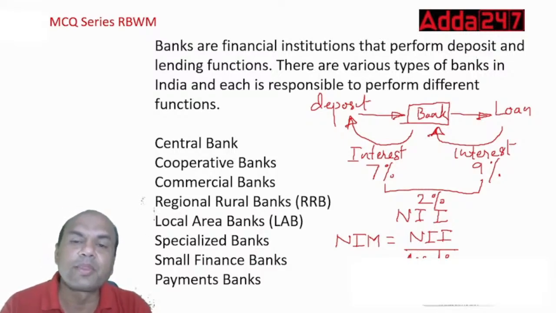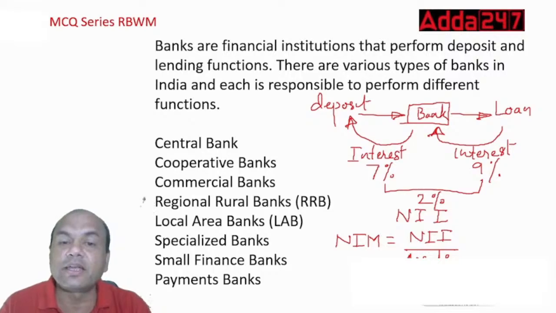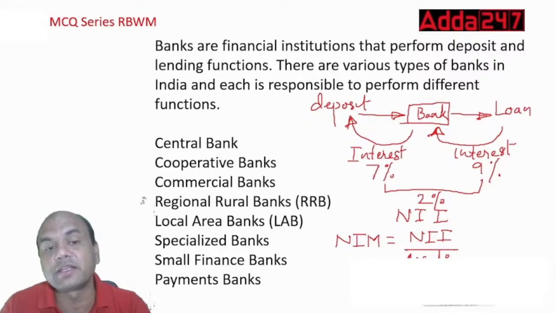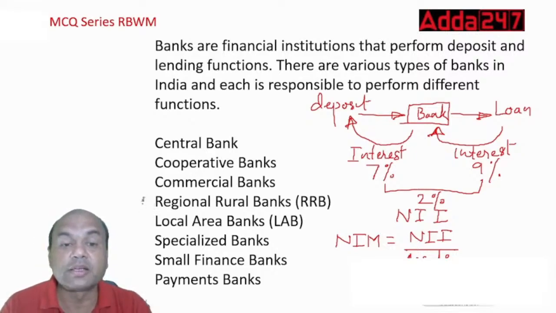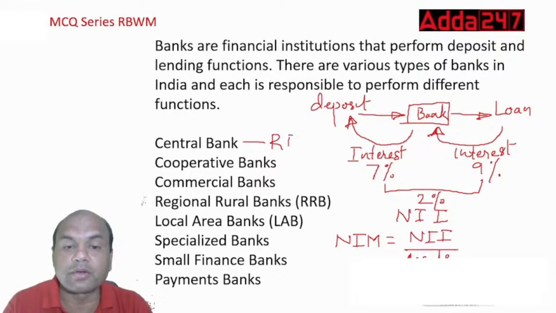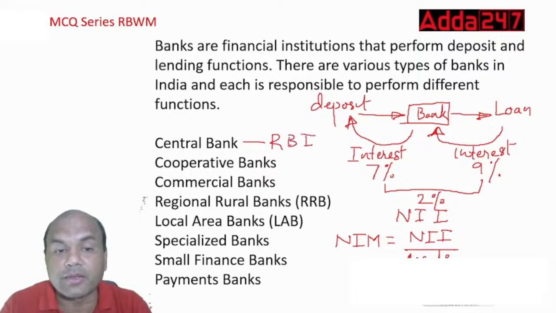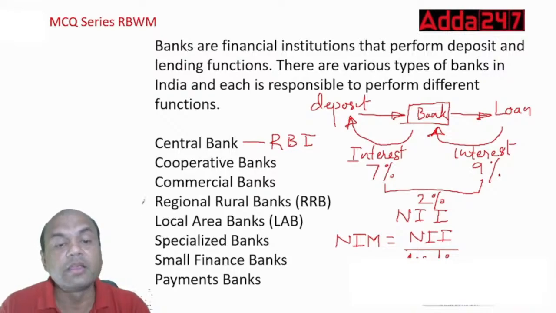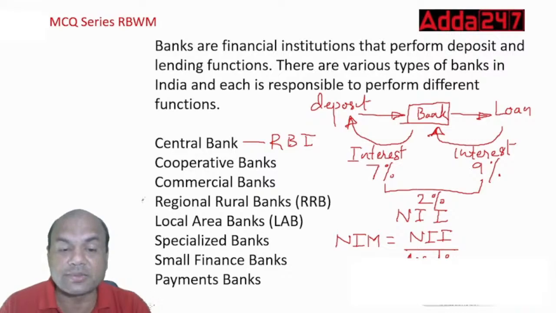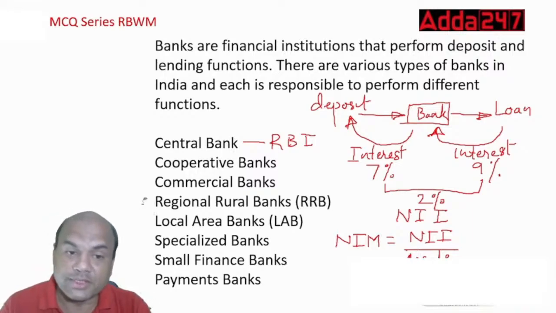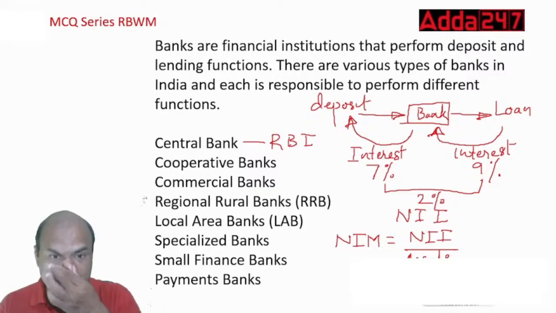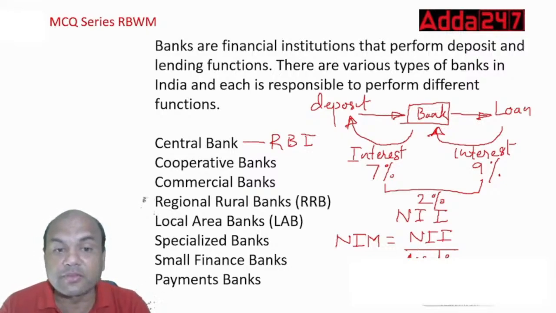Obviously, there are various types of banks in India, and each is responsible for performing different functions. So what are the various banks in India? One is the central bank, which means RBI. It's not Central Bank of India, it is RBI. Second, cooperative banks, commercial banks, RRBs, local area banks, specialized banks, small finance banks, and payment banks. 3 plus 3, 6 plus 2, that is 8 types of banks.